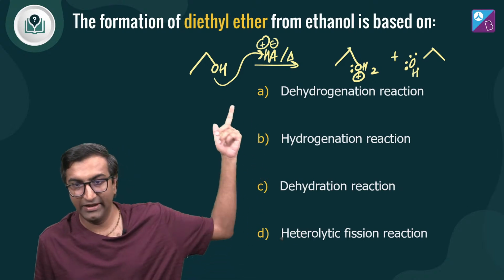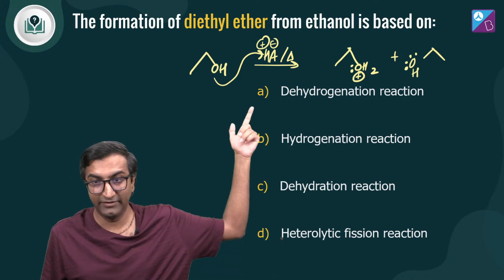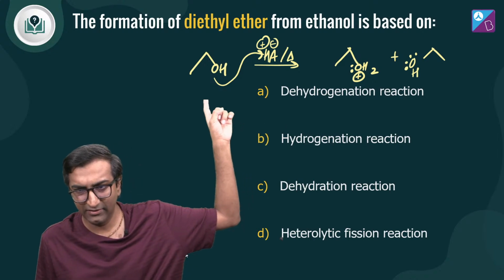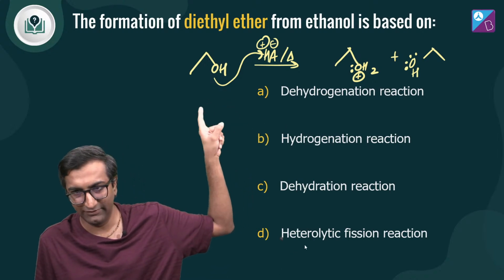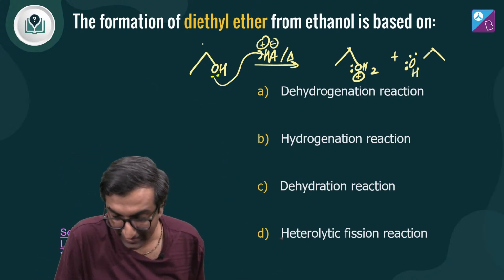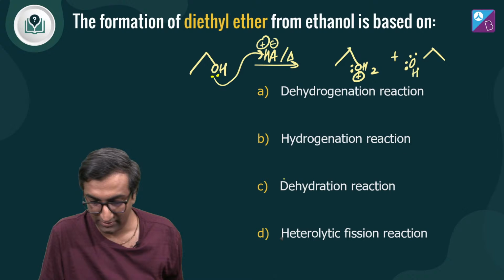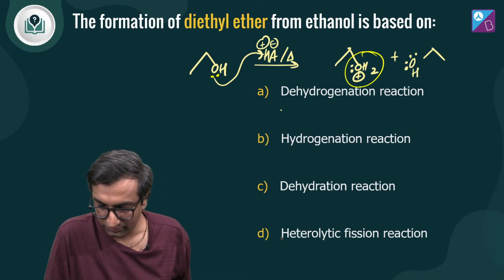I'll show you how dehydration works. देखो, if I take this whole ethanol, फिर मैंने डाला acid और heat किया. This oxygen attacks the acid's H. It's got a couple of electrons over here. This forms this. Okay. This is a nice leaving group.